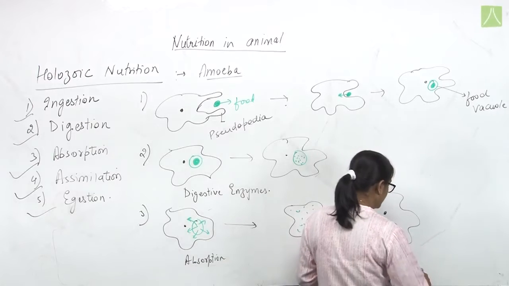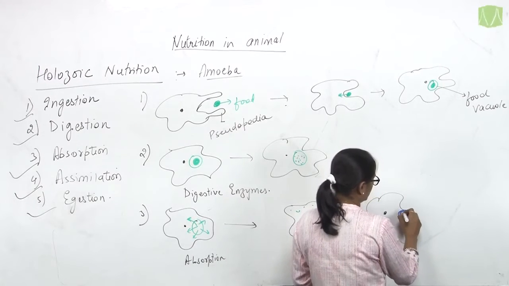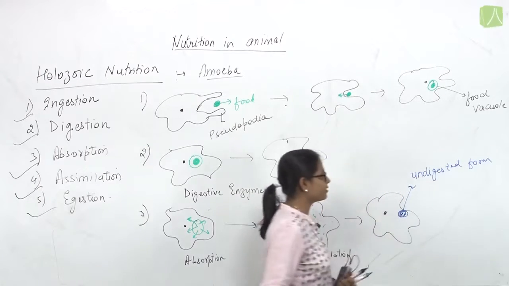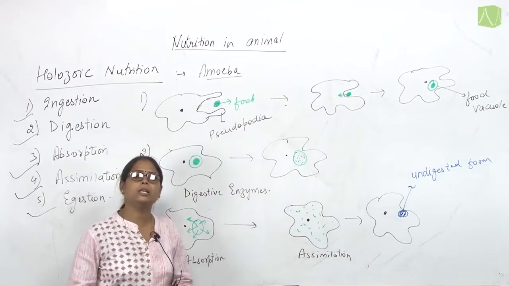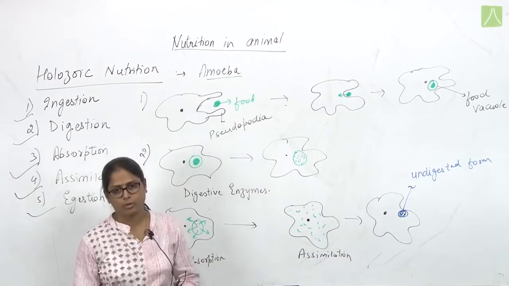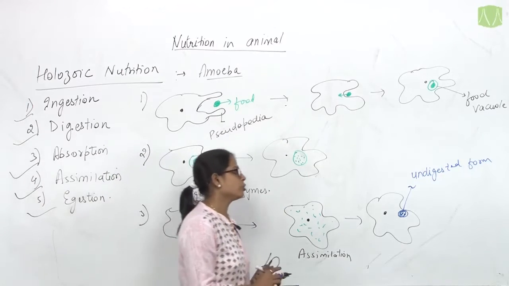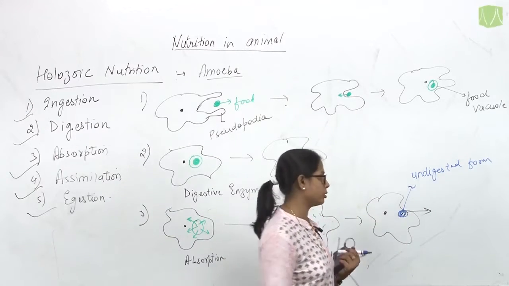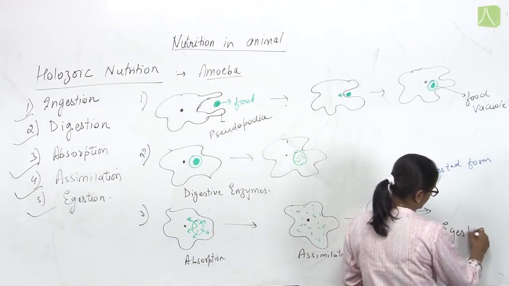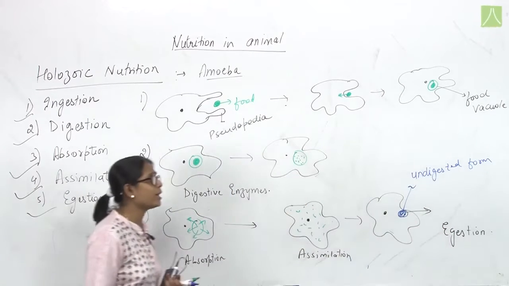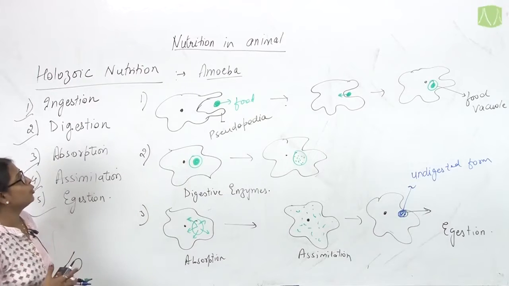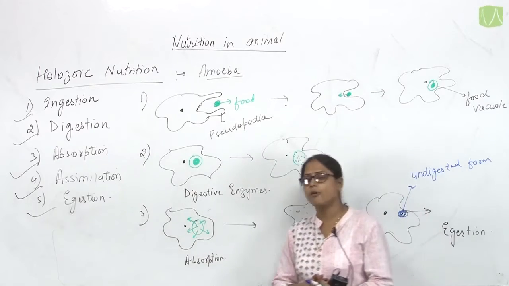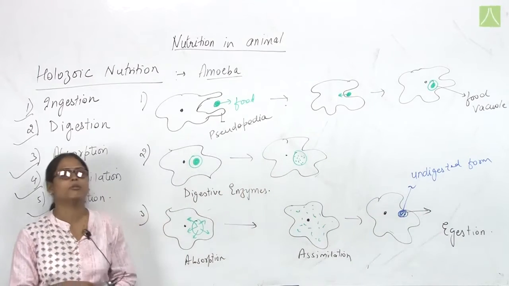This undigested material needs to be ejected out of the cell, because it is useless, so it is thrown out through the process of exocytosis, and this process is known as egestion. In this manner the animal follows the holozoic mode of nutrition. This is a brief mechanism of nutrition in animals, whether amoeba or human beings.